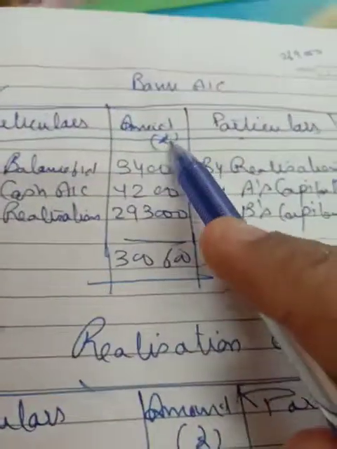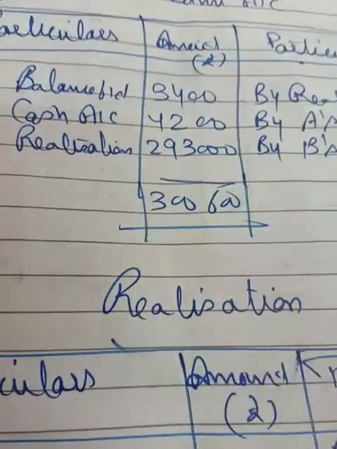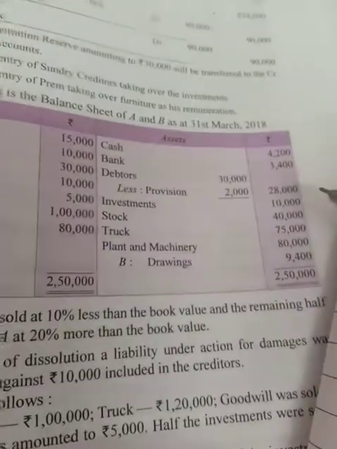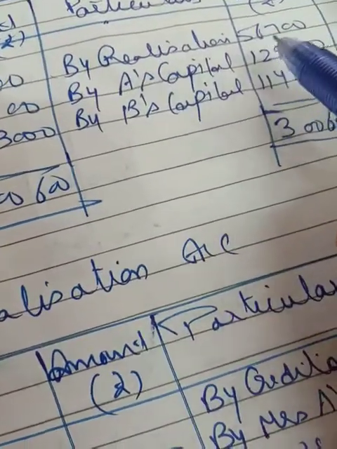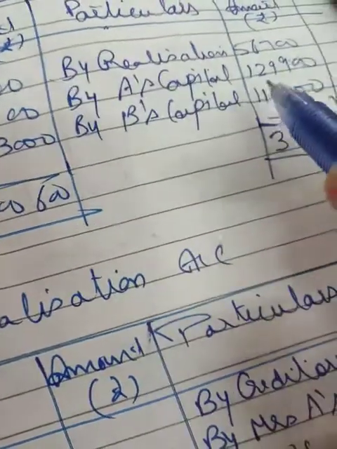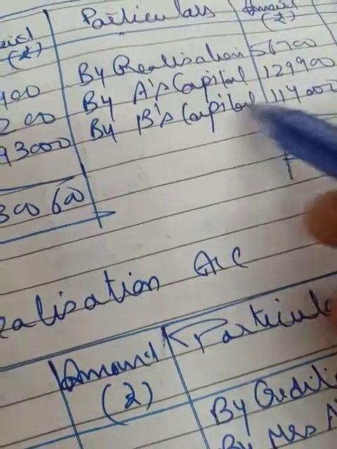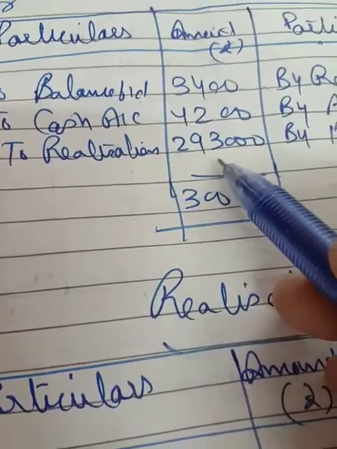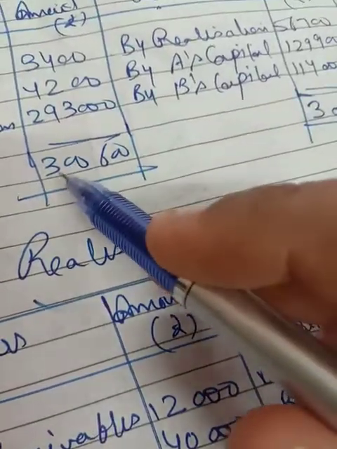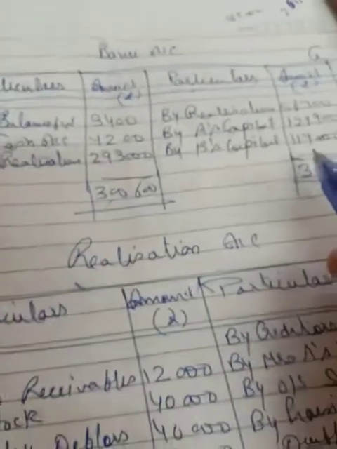Now for the 12th question, for preparing the bank account, first you have to show the balance. To balance b/d 3,400, and the cash account is also given. As you can see, the cash account is also given in the 12th question, that is 4,200, that will be transferred to the bank account. In this way, to cash account 4,200, then you make the payment by realization 56,700 for the liability, and for A's and B's capital, the balances we get from the capital account are 1,29,900 and 1,14,000 for B's capital, and this is the amount realized from the assets, that is 2,23,000, and the total will be 3,600 for both the debit and credit.